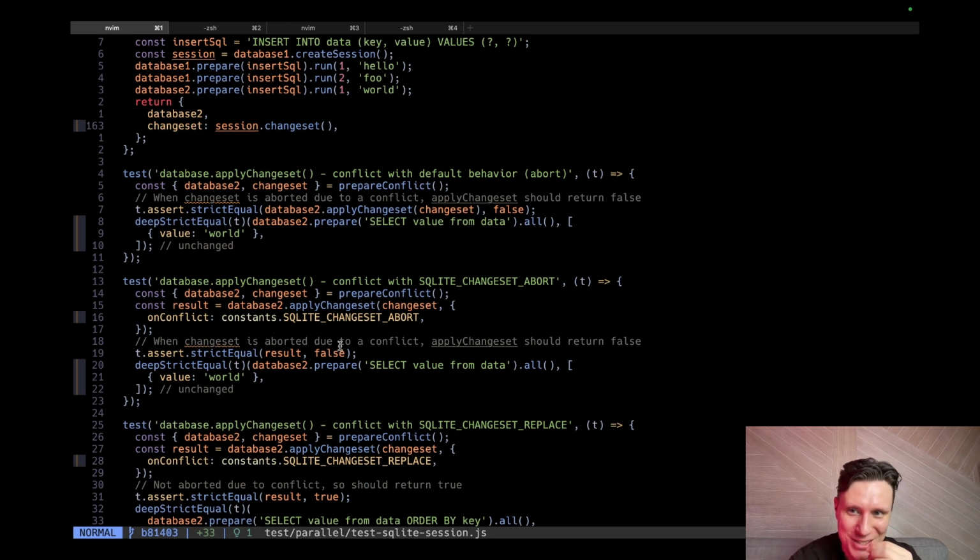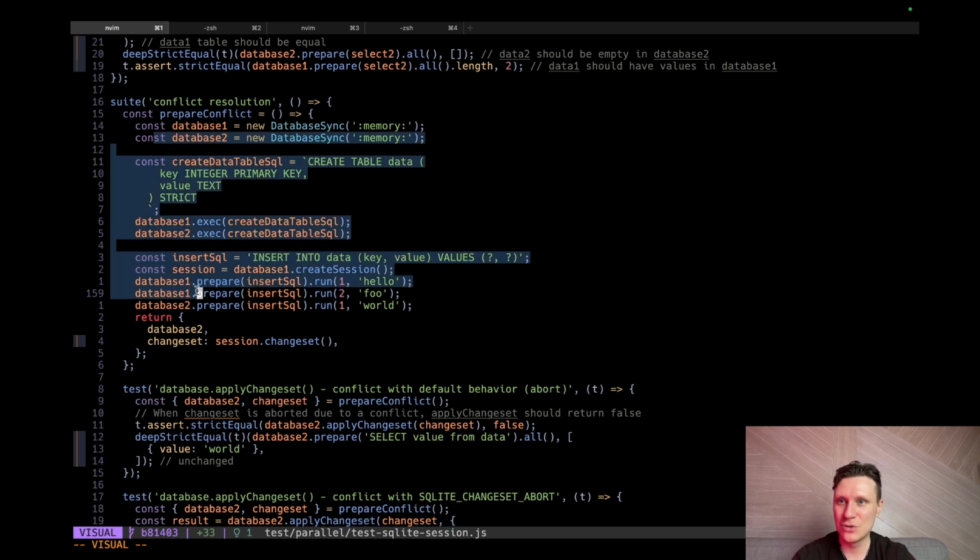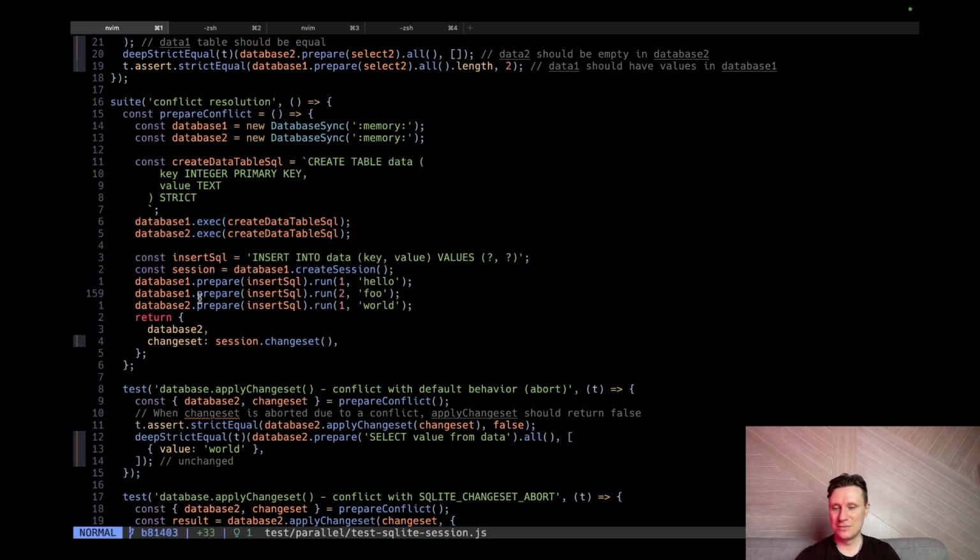What's a change set? It's a common database concept. So we get a change set, we try to apply it, we will get abort. We will get some conflict. So this is like the conflict. I don't see where is the conflict. I don't frankly see where is the conflict.